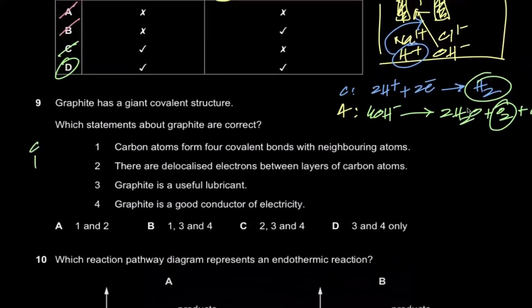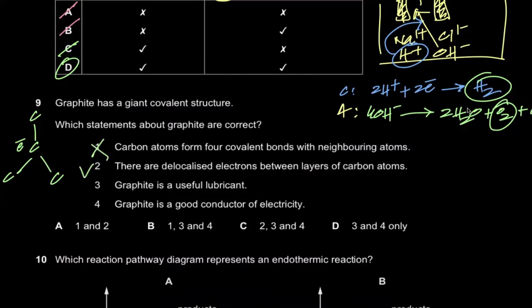And that is the reason why graphite can actually conduct electricity, because it makes three bonds and carbon is in group four. One electron remains delocalized, and that is the reason why graphite can conduct electricity, because it has delocalized electrons, because each carbon makes three bonds rather than four like in diamond, right? So option number one is wrong. There are delocalized electrons between layers of carbon atoms. Yes, there are delocalized electrons. That's why it can conduct electricity.